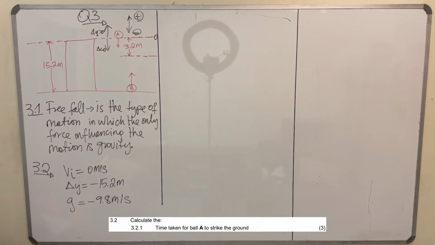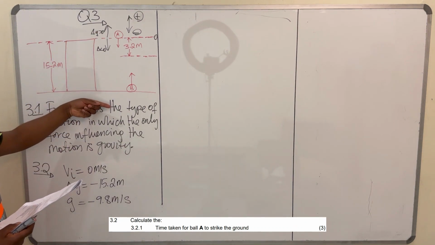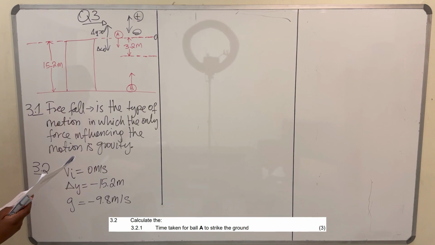So now what we want to find is the time ball A takes to reach the ground, or to strike the ground. That's what we want to find. So how do we do that?